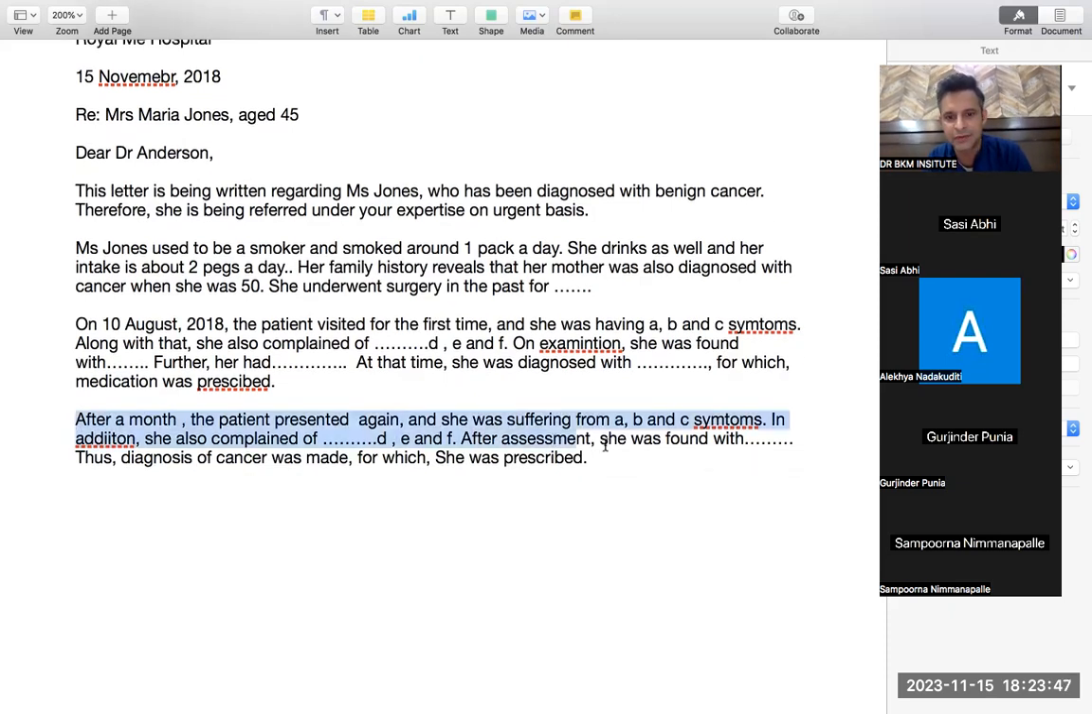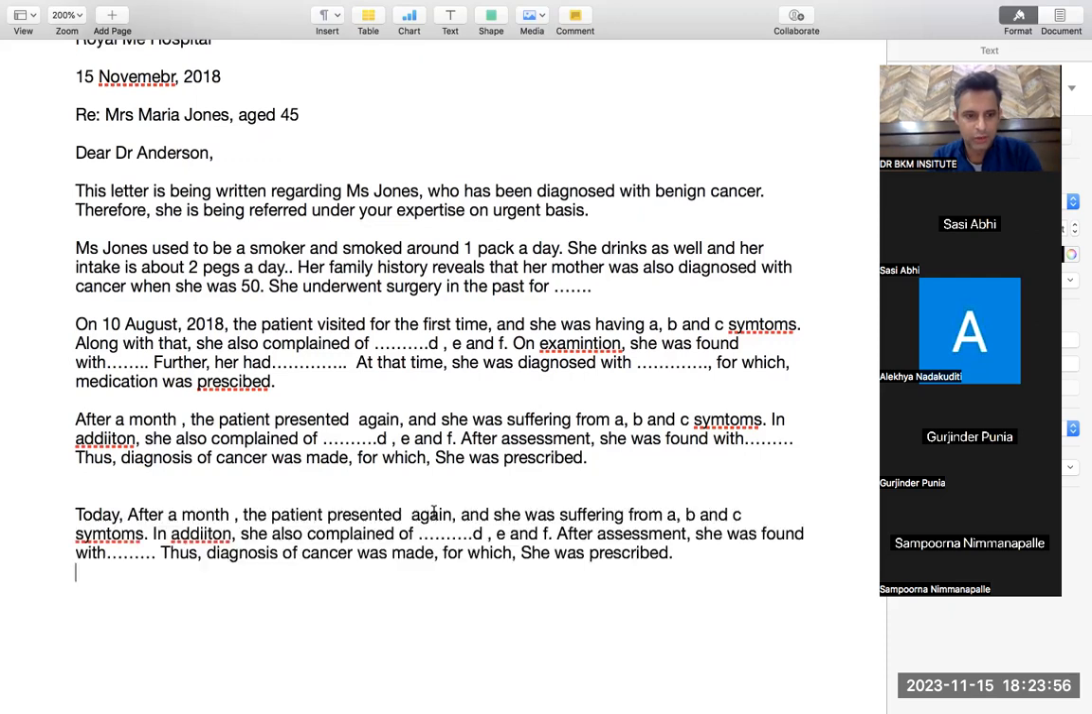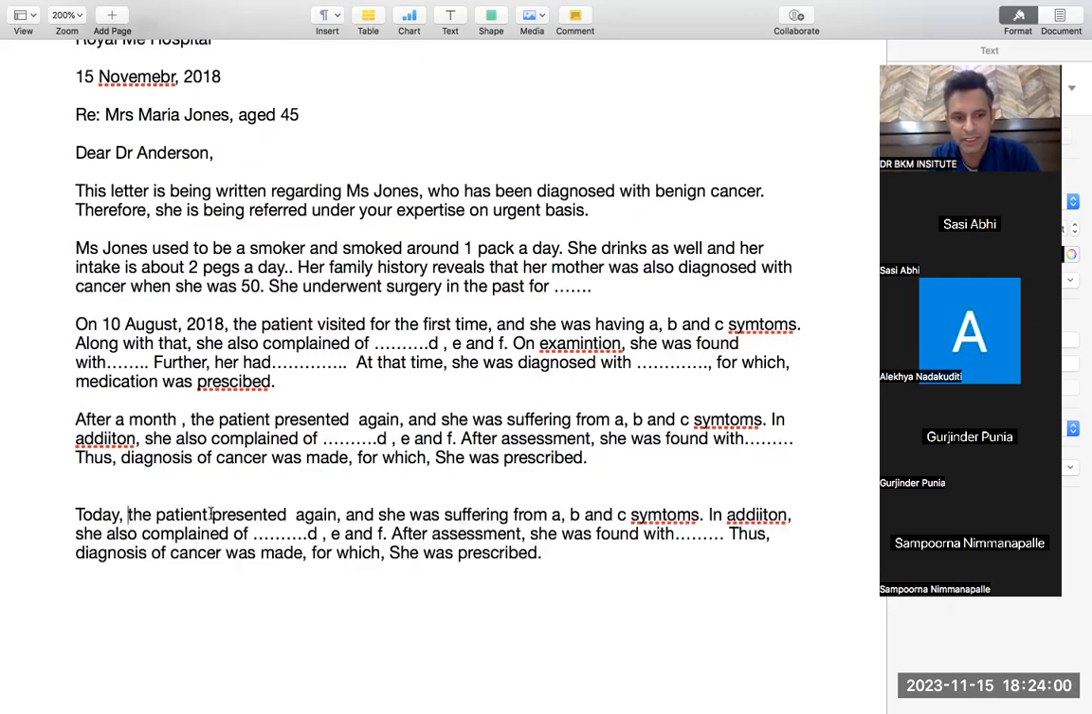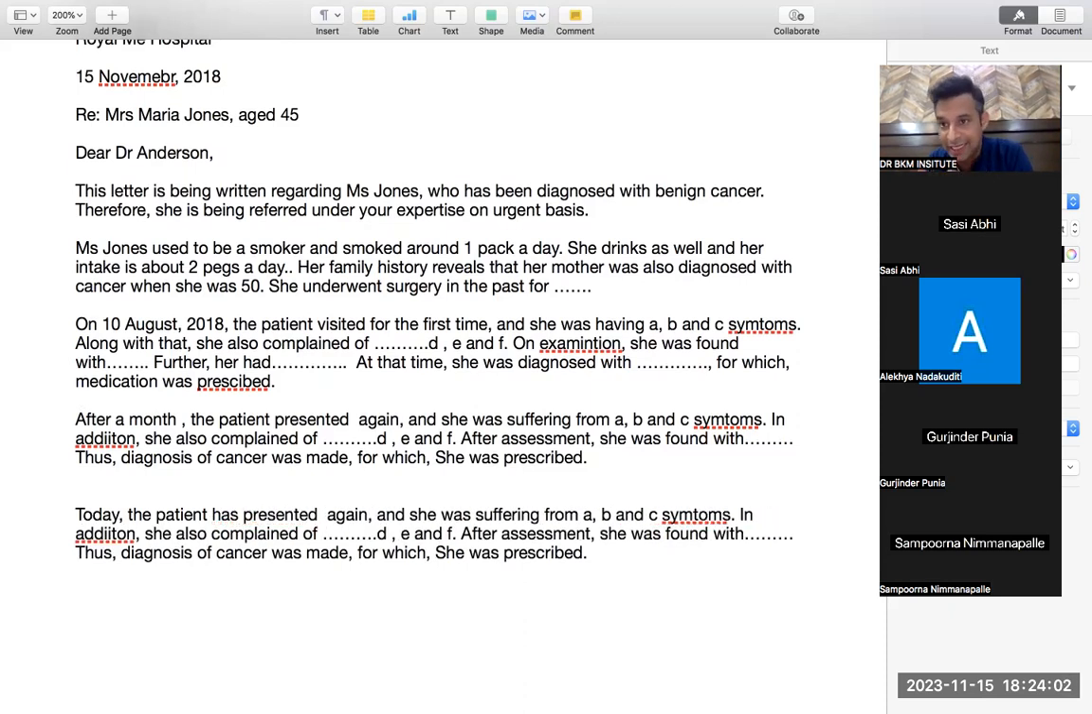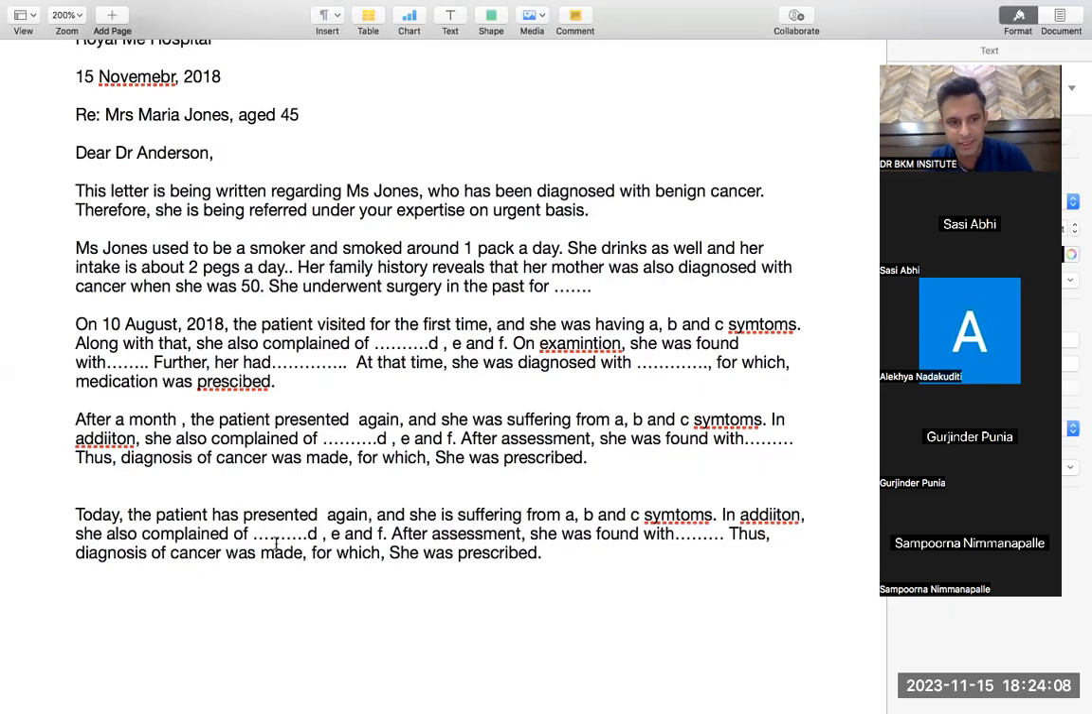Again, the last paragraph, today's visit. Again, copy paste today's visit. Now everything comes in the present. The patient has presented again. Active will become has presented again. And she is suffering from this and this thing.